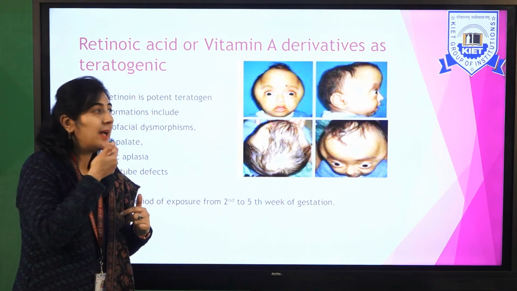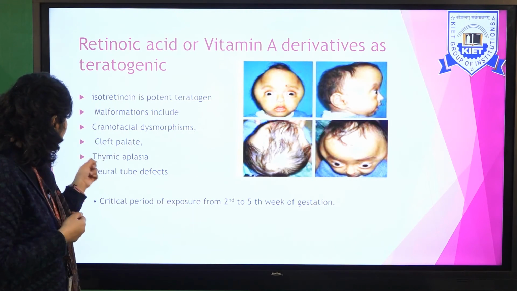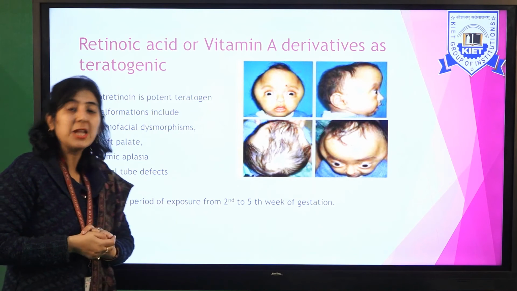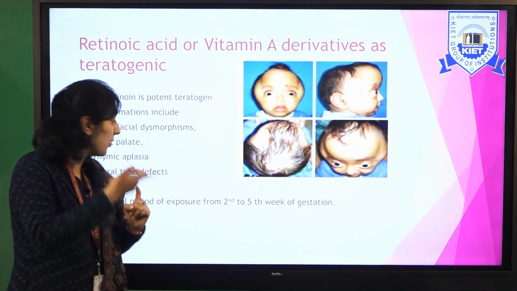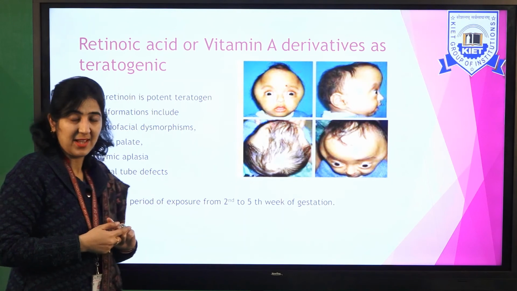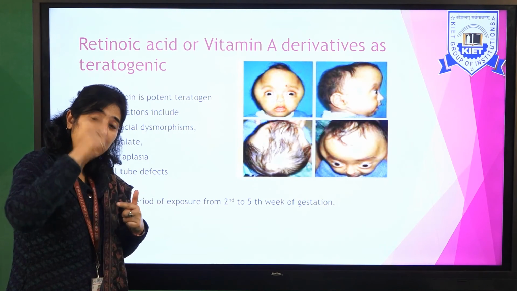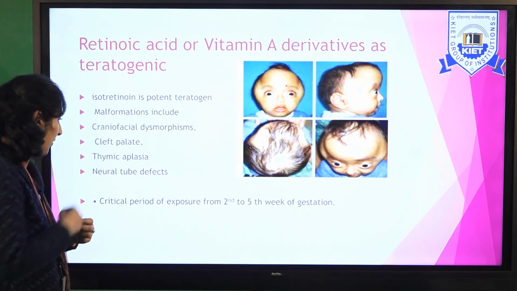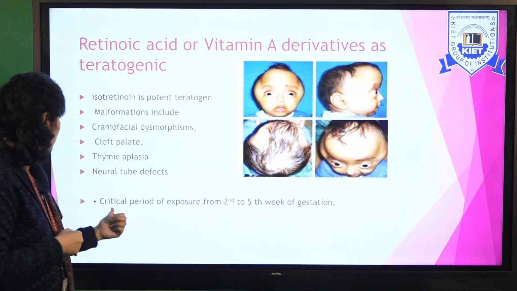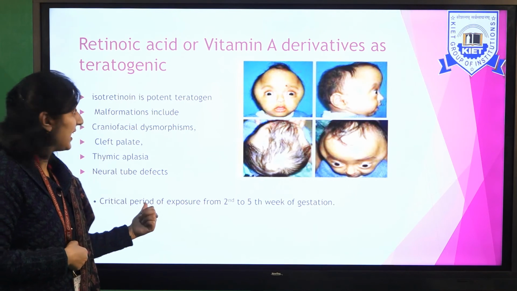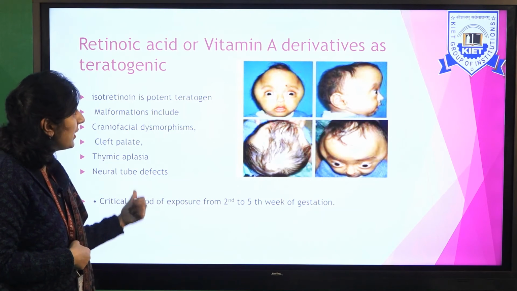Thymic aplasia means the thymus is not well developed, so it leads to less immunity. Neural tube defects mean the spinal cord is not properly developed, right? The critical period of exposure, from the 2nd to 5th week of gestation, is what leads to these malformations.